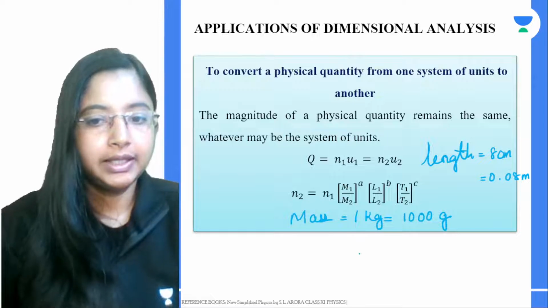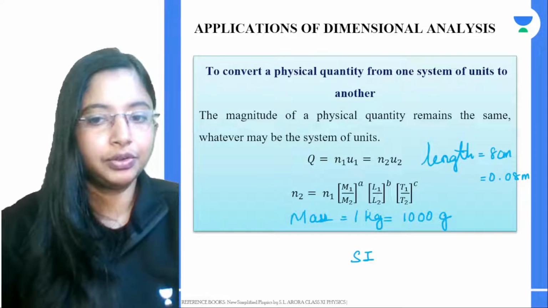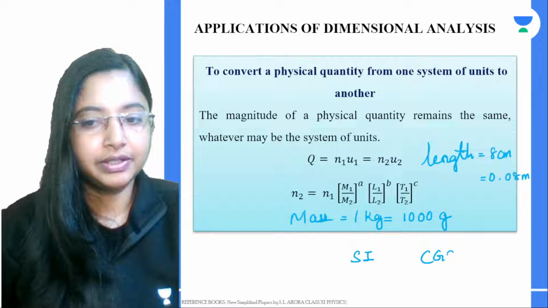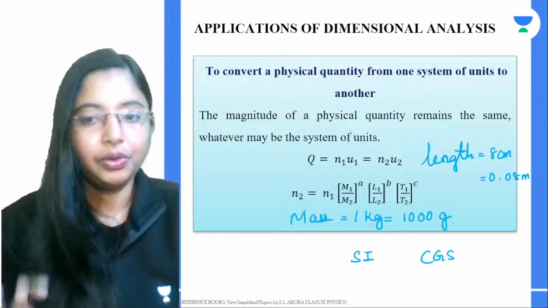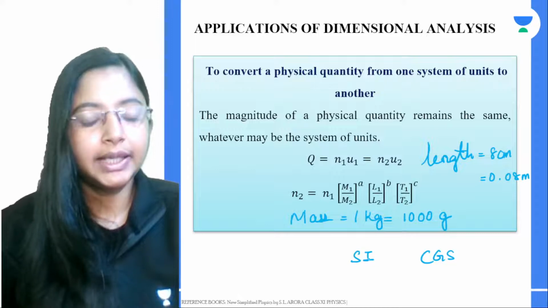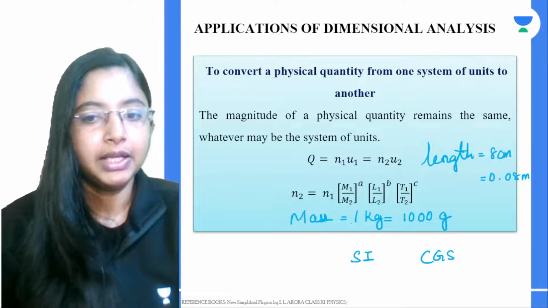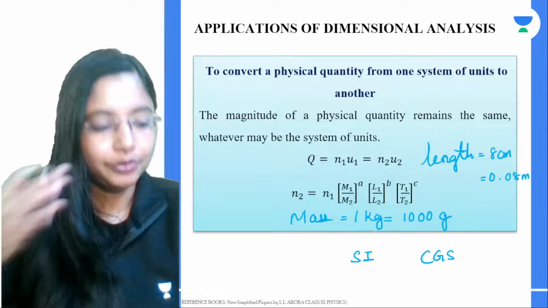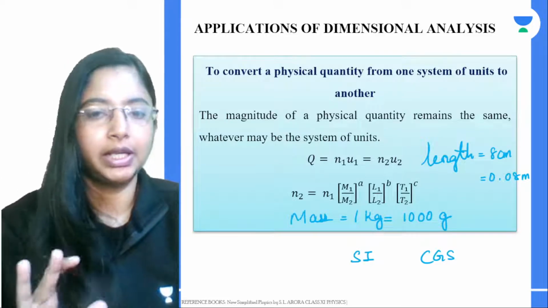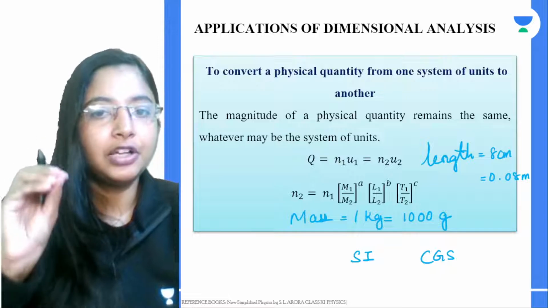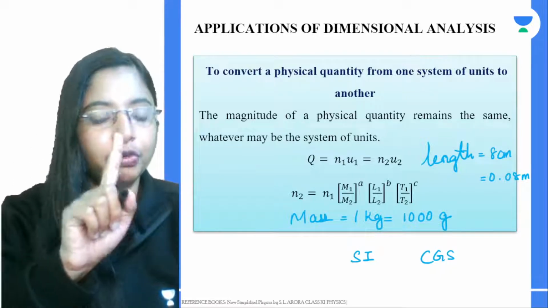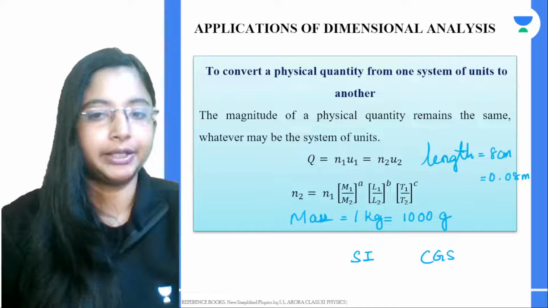In the SI system the mass unit is kilogram, but in the CGS system the unit of mass is grams. Going from SI to CGS, 1 kg is nothing but 1000 grams. But you can use dimensional analysis to convert a physical quantity from one system of unit to another.